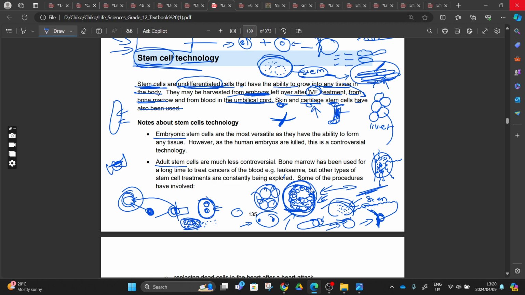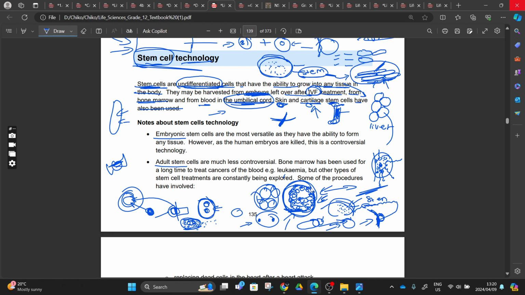We can also get them from the umbilical cord. The blood that is in the umbilical cord also contains stem cells, right? And they say the same thing about the embryonic ones. The skin and the cartilage may also be used.